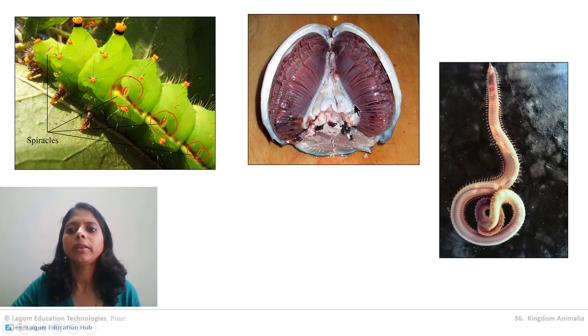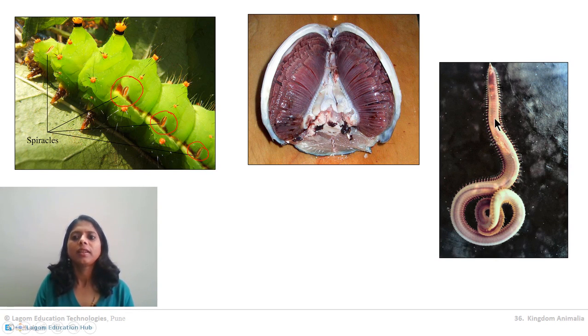Okay. Now this third picture is of Nereis. Nereis comes in the same phylum as earthworm. So this is the skin of Nereis. Nereis does respiration, as well as earthworm, with the help of skin. And you know, the skin should be moist to do respiration. If skin is dry, the animal cannot do respiration.